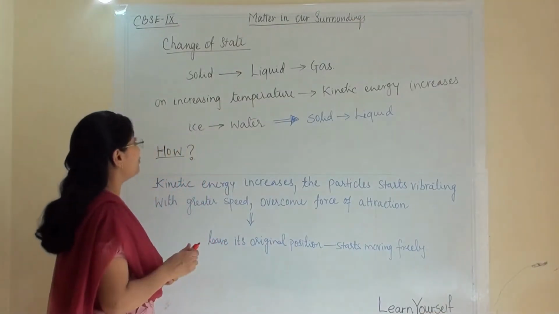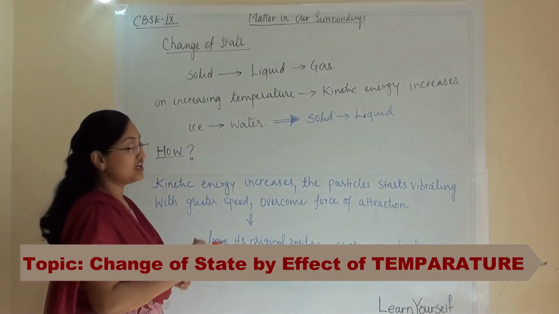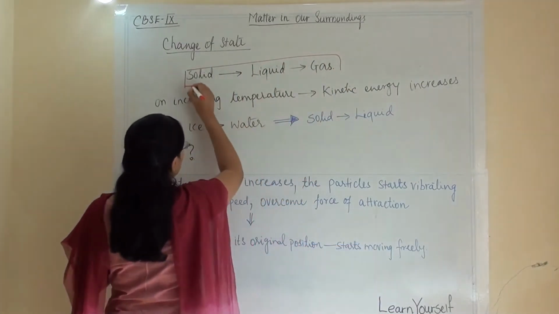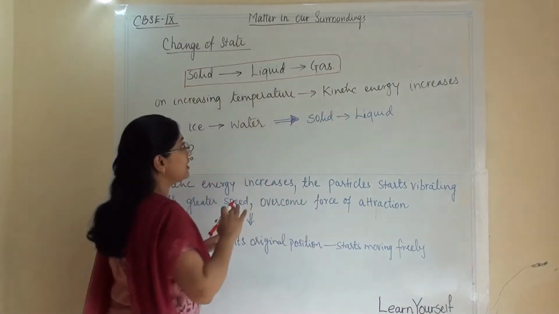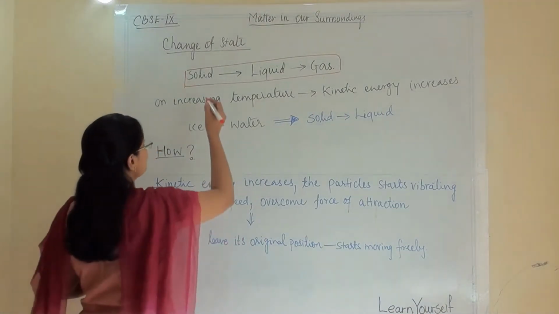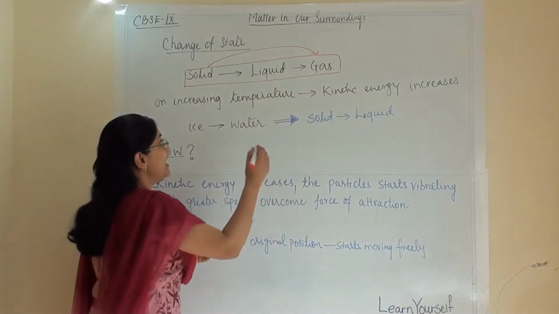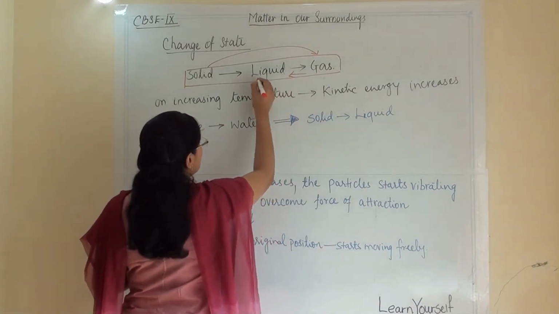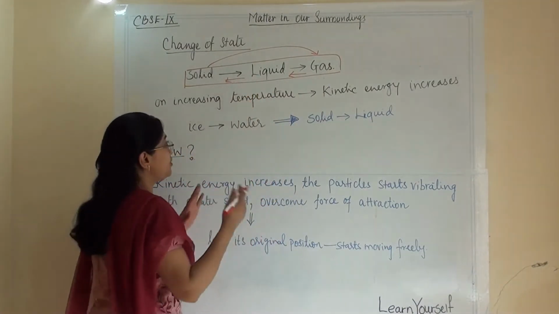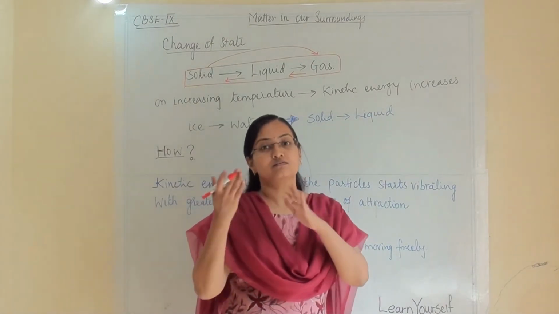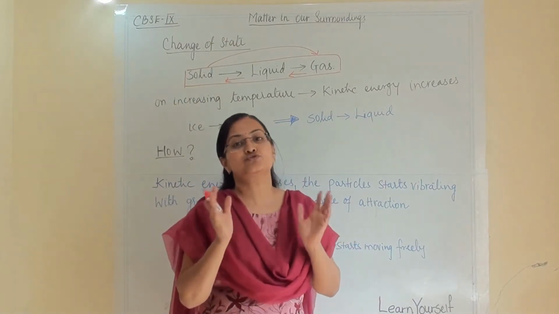So we all know that interconversion of states of matter is like this: solid will convert into liquid, liquid will convert into gas, and sometimes solid will directly convert into gas, and the reverse is also possible. Ice can become water, water will become ice, and so on.